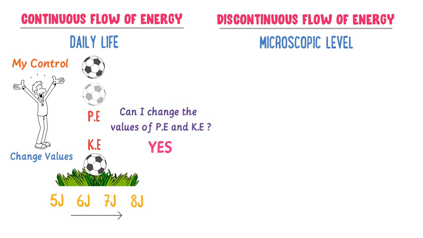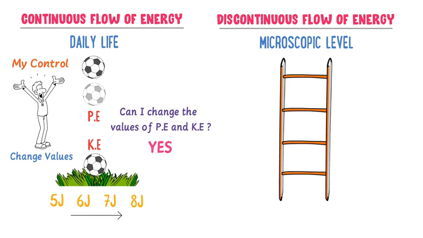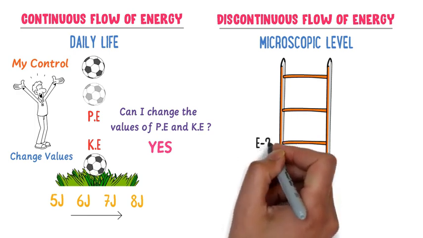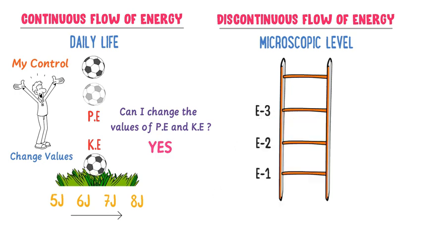Now coming to the concept of discontinuous flow of energy. According to Bohr's atomic model, an electron can reside in different energy levels like the first energy level, second energy level, third energy level, and fourth energy level, like steps of a ladder. Now consider an electron at the highest energy level, the fourth energy level. Let this electron jump from the fourth energy level to the third energy level. When it jumps from a higher energy level to a lower energy level, it loses or radiates energy. Let it lose 15 joule energy.